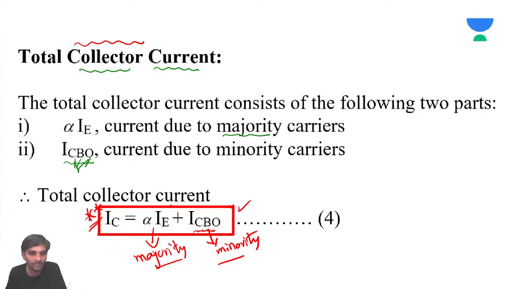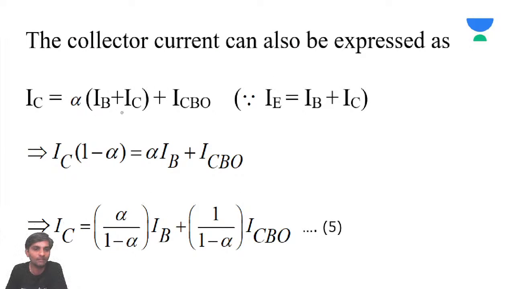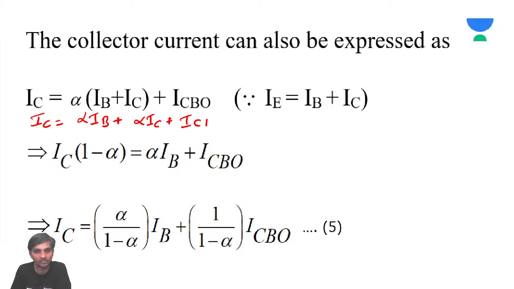Now I'll place I as IB plus IC. If IC is equal to alpha into IE plus ICB naught, I write it here as alpha IB plus alpha IC plus ICB naught.